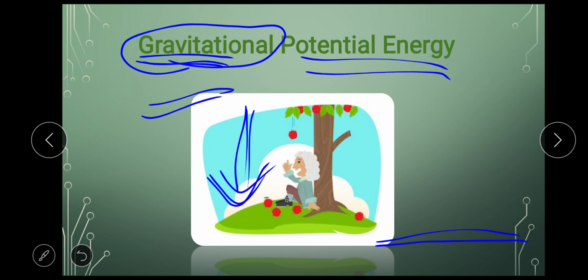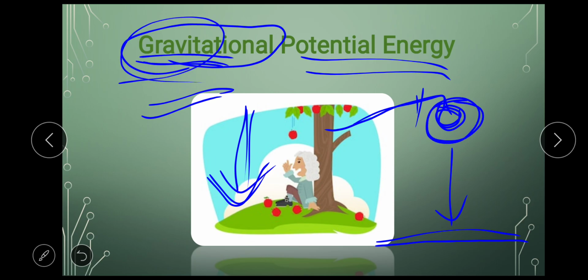Like for example, this is a ground level and there is an apple here. So this apple is at this particular height. And the gravity is constantly pulling the apple down. So once I cut the stem or a branch from here, this apple will fall down. So this apple fell down because of the gravity. When this apple fell down, it will have an impact on the ground.